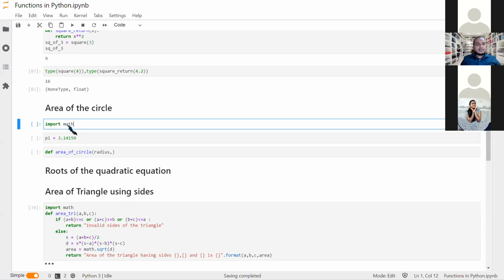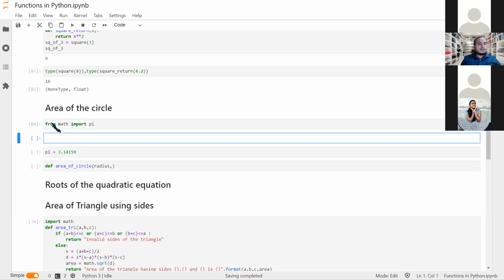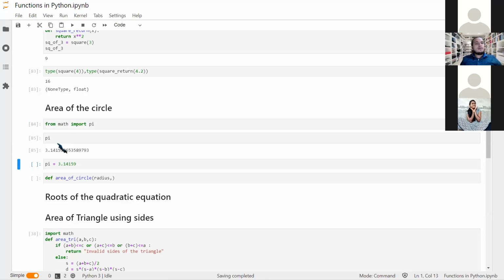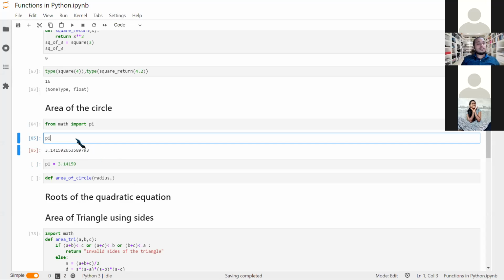So import math, or you can say from math import pi. And when I do this, what do we get? We already get pi in n number of decimals. We can't count it. It's just showing the long form of it.